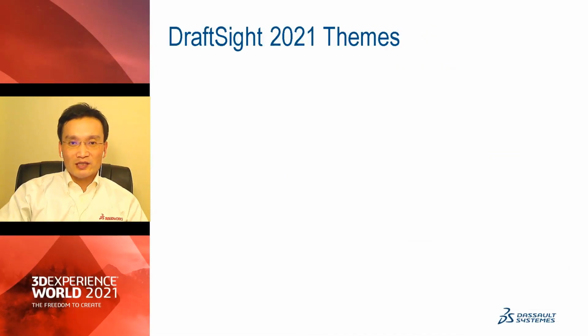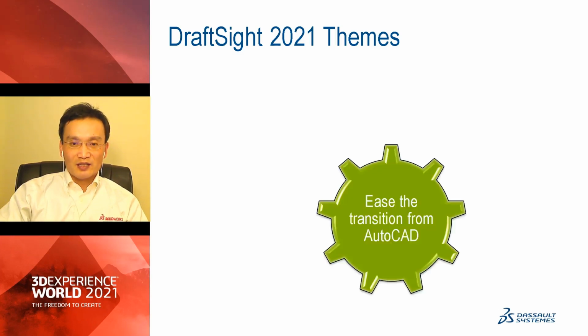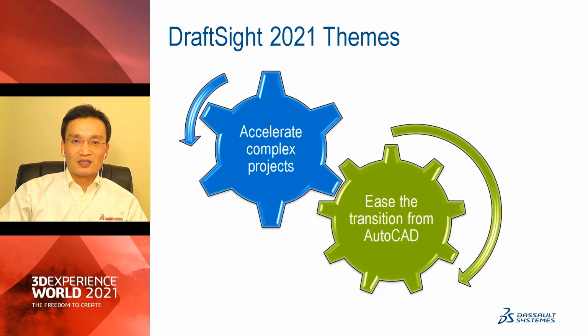So to summarize, DraftSight 2021 features two main themes. Again, first, we want to help you ease the transition from AutoCAD to DraftSight. And also, we want to help you accelerate large and complex projects and workflows.